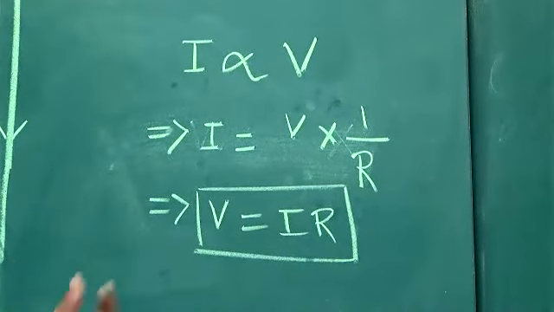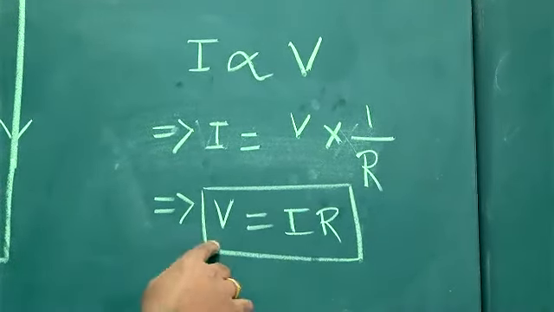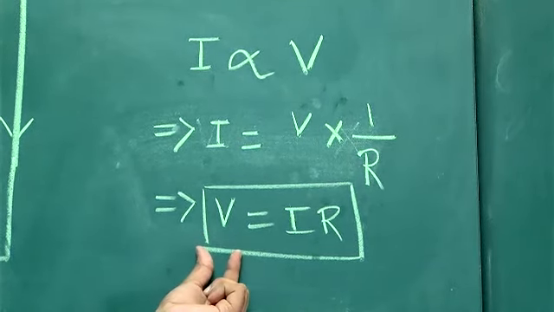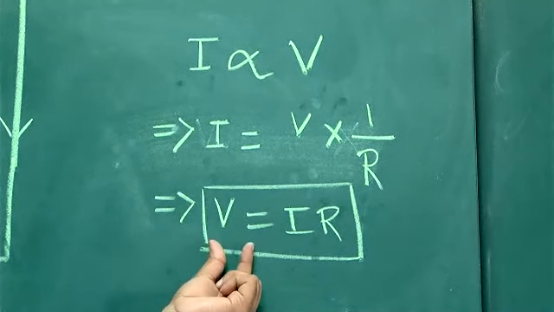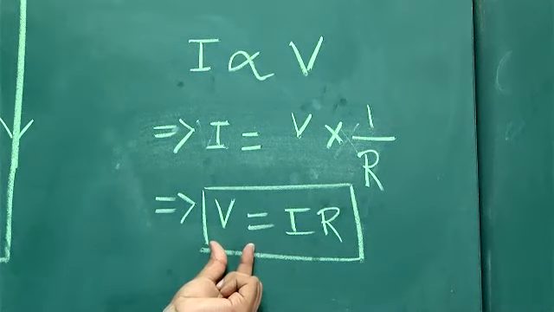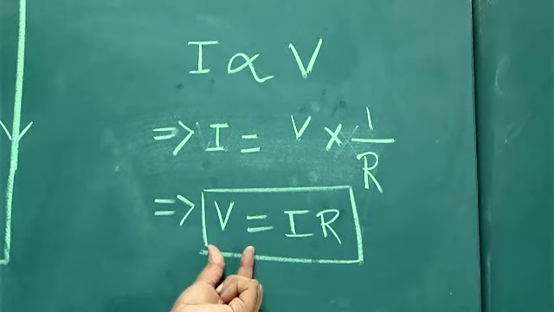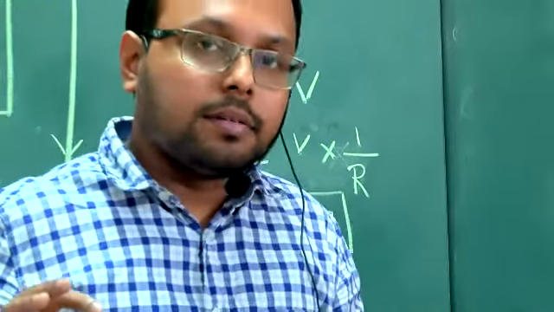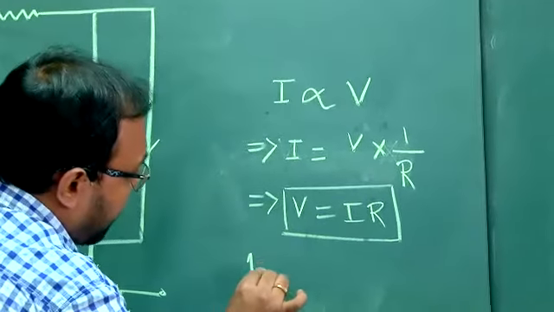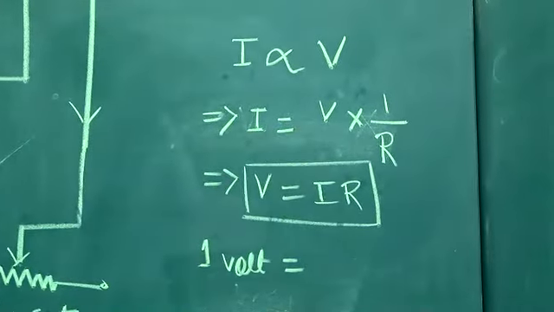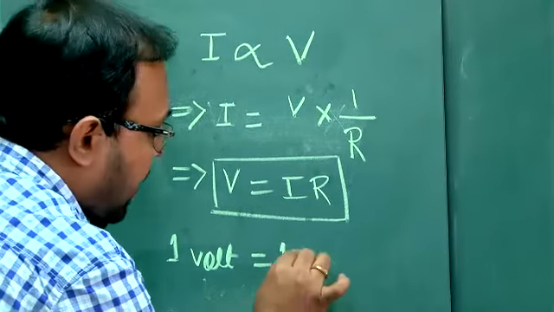Now through Ohm's law, I can tell the SI unit of voltage, of potential. Can you tell me, students? What is the SI unit of V? Volt. Is my voice clear? Yes, sir. Okay, so this is volt. What is the SI unit of I? Ampere. Ampere, correct.